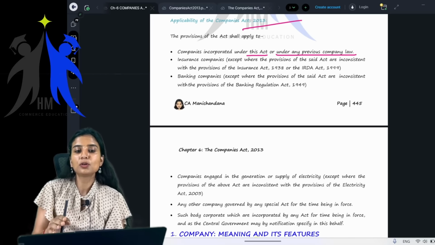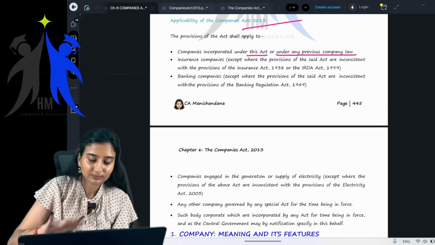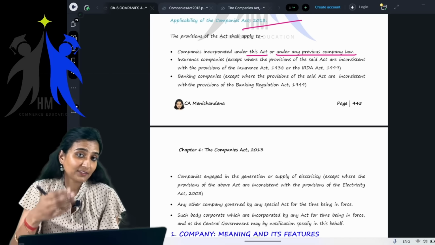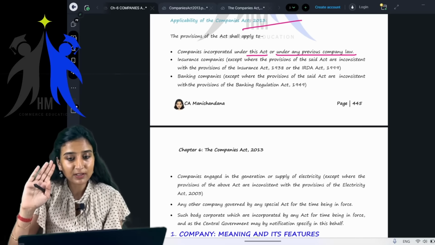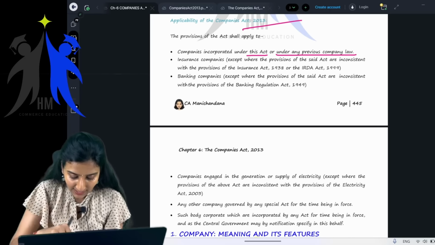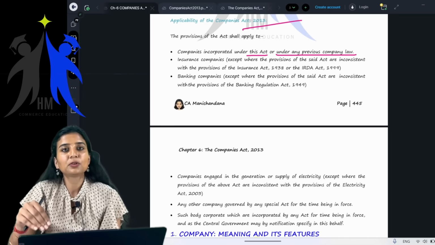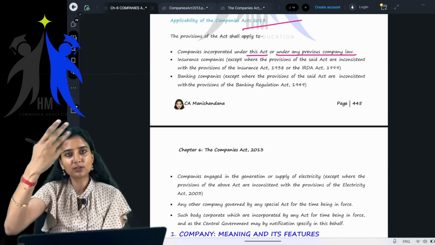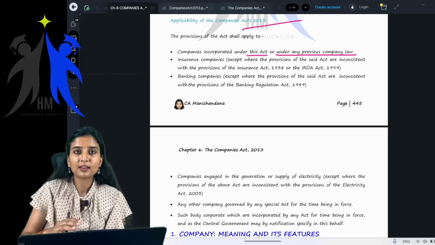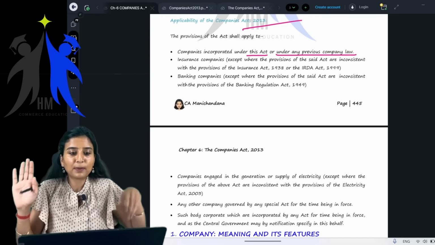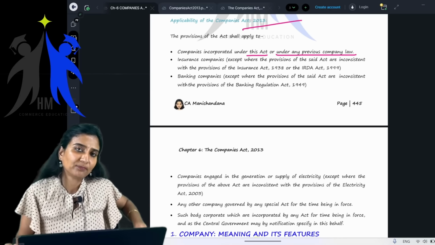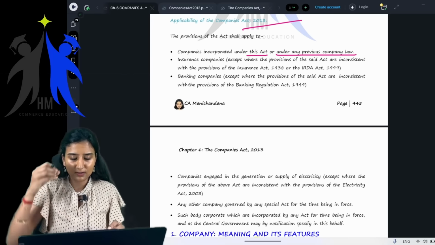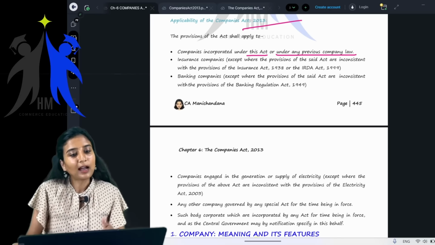If they are incorporated in any other previous law, this particular act will apply to those companies as well. You cannot say, my company was incorporated 100 years back, now that company's act is not there, nothing will apply to my company, I can do whatever I want, there is no rule or act overseeing me.